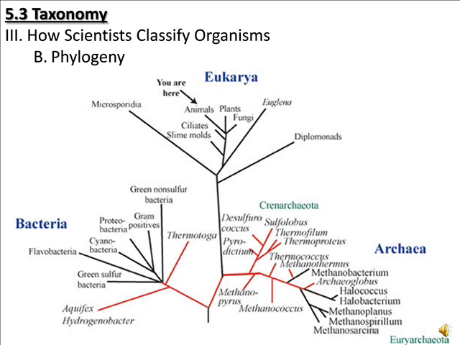So if you look at the different types of bacteria that are listed there, you've got your gram-positive bacteria. You also have your cyanobacteria, which are the ones that can do photosynthesis. Now the next branch over leads to the archaea, and these are the archaebacteria that we learned about.